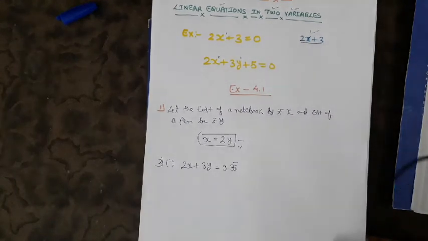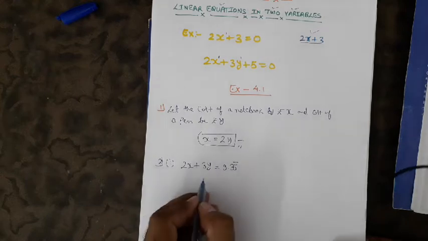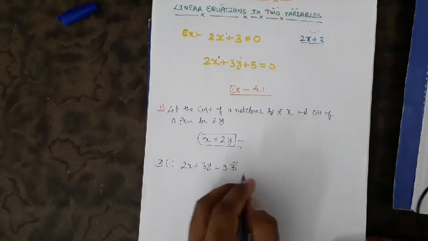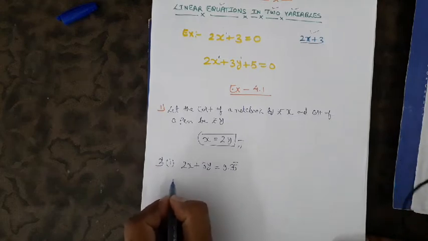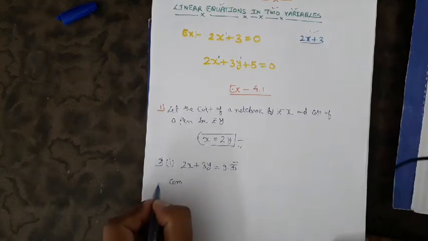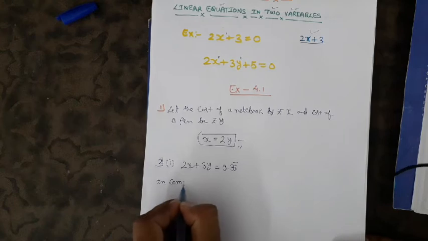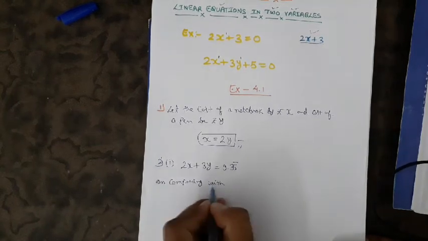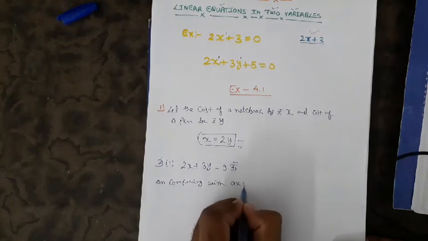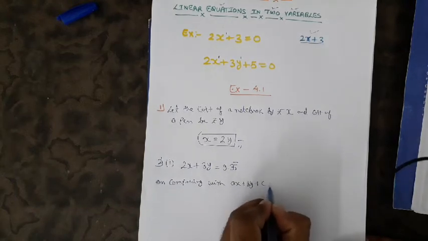So the very first question is given: 2x plus 3y equals to 9.35 bar. Okay, now we have to represent it in the form of ax plus by plus c equals to 0. So we'll compare it with the standard equation ax plus by plus c equals to 0.